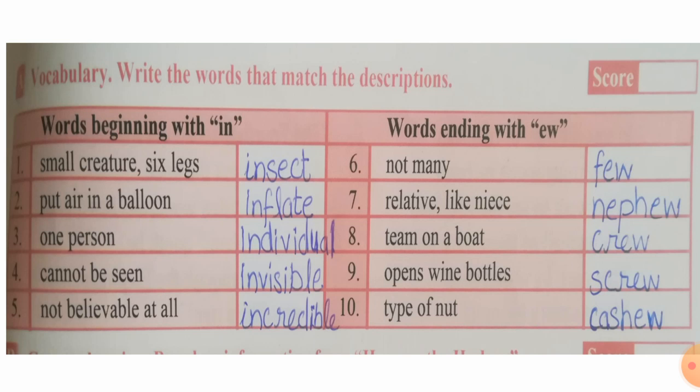Second table is related to the words that end with EW. So not many, here we can say another word for not many is few. Number 7, relative like niece, the answer is nephew. Number 8, team on a boat, that is crew. Number 9, opens wine bottles, that is screw. And the last one, the 10th, is a type of nut, that is cashew.